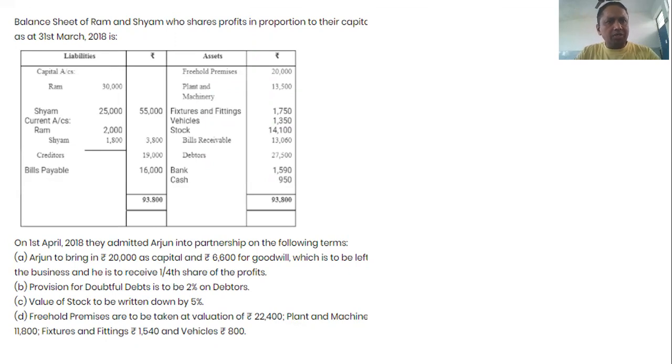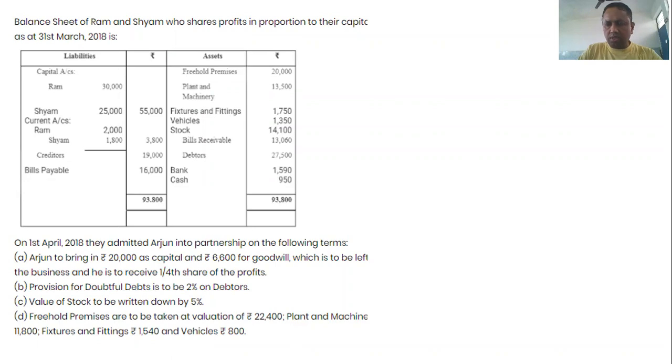The balance sheet of Ram and Shyam, who share profits in proportion to their capital. So the profit sharing ratio is taken from the capital, and the capital of Ram and Shyam is 30,000 and 25,000. So the ratio of capital is 30:25.